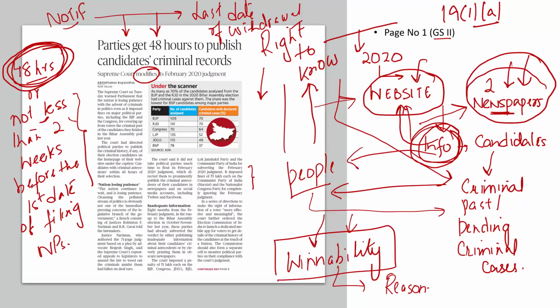So this requirement of having to submit this information not less than 2 weeks before the first date of filing of nomination papers, you don't have to comply with. But within 48 hours of your announcement of a candidature, you have to publish this information because the people have the right to know.